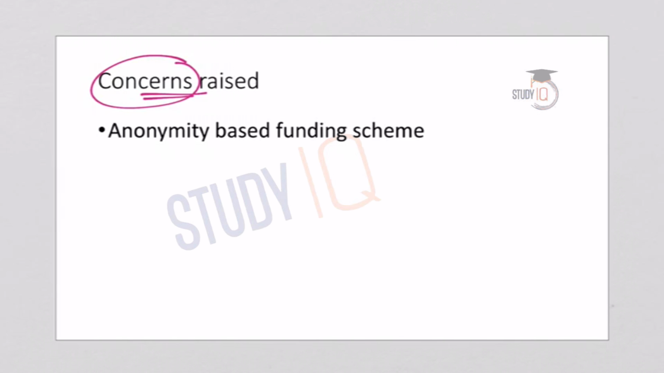The petitioners, as we said in the beginning, are ADR, or Association for Democratic Reforms. The petitioners challenged or questioned the anonymity based funding scheme on the grounds that it promotes opacity. Under an electoral bond, it is not necessary that the name of the donor needs to be disclosed. So this brings in an opacity or lack of transparency, and it opens up the possibility of black money being donated to the parties through shell companies.